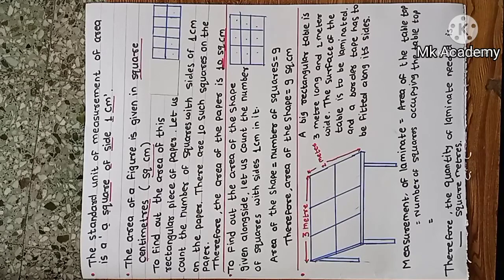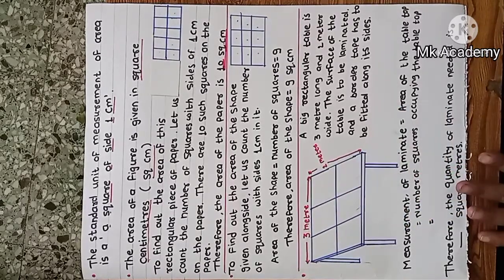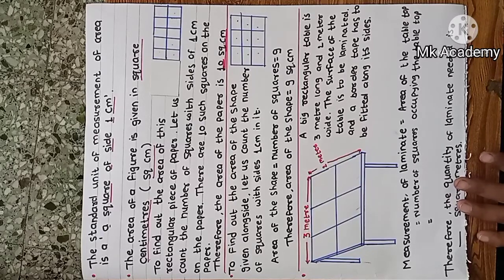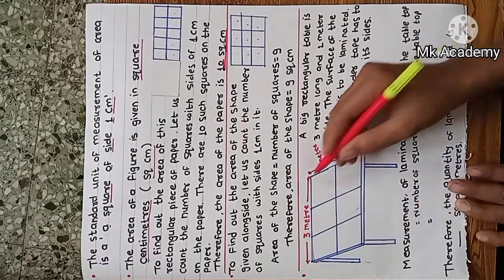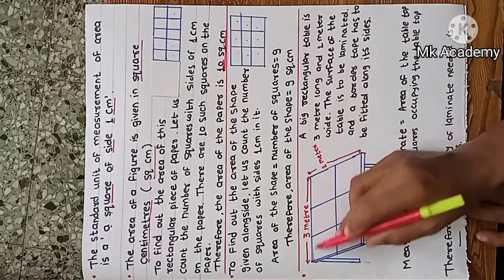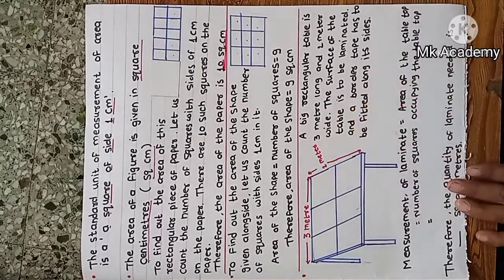A big rectangular table is 3 meter long and 2 meter wide.